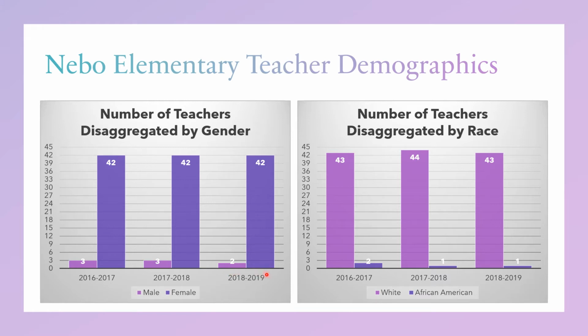And then over here by race, we also have a disproportionate number of white or Caucasian teachers, the majority of our teachers there, and only 1 or 2 African American teachers, no other races being represented. So that is something that we should consider in the hiring process, looking at maybe finding more male teachers to relate to our male students and teachers of other races to help with our race demographics.